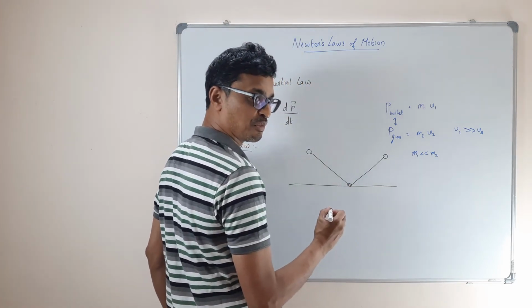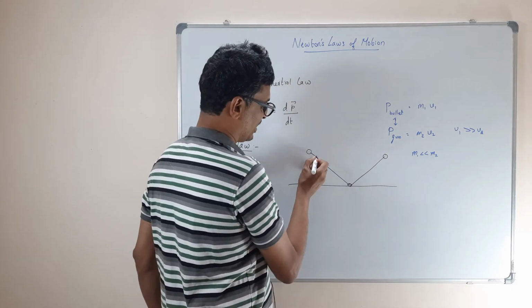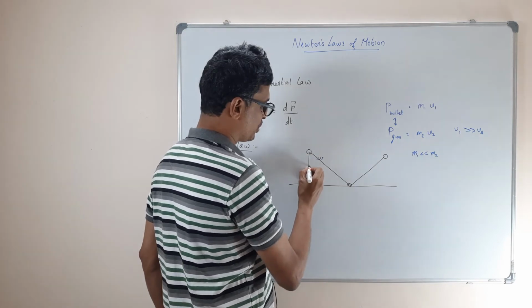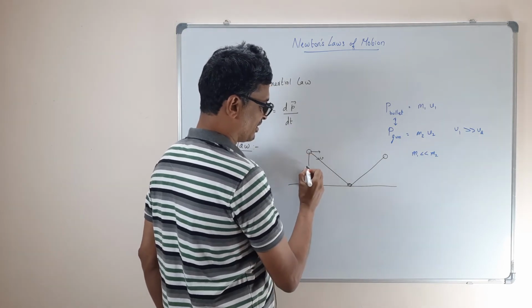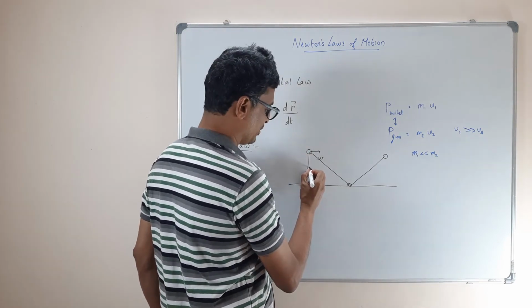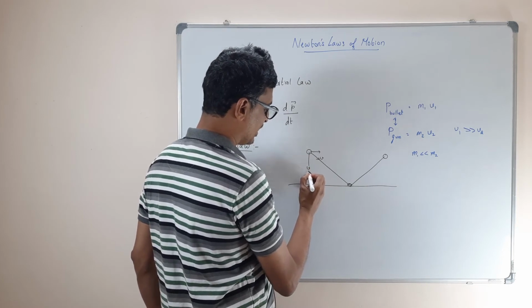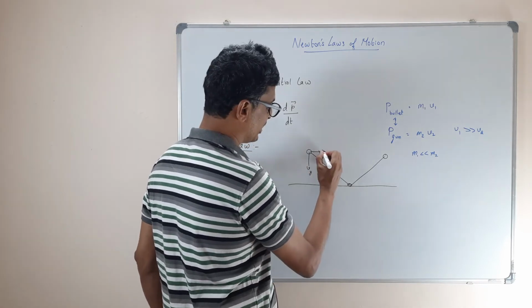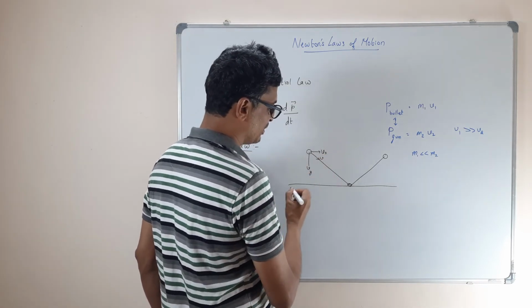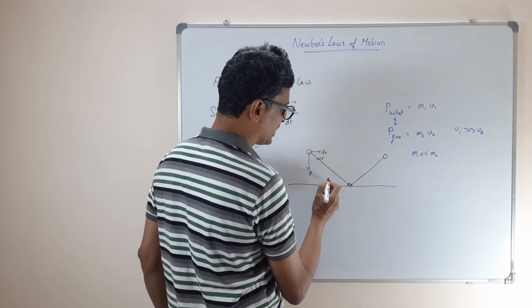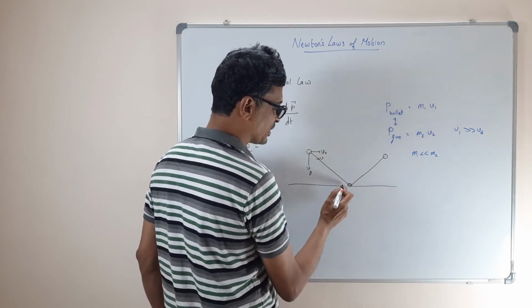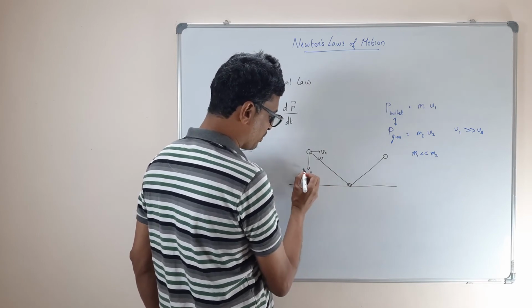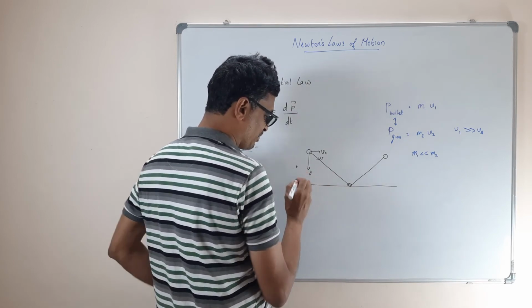Why? There is a velocity you are giving. Momentum. It has two components. Let us call this Vy, and this is Vx. Correct? So now what happened? Is there any change in the Vx? Where is the force acting? The force is exerted by the ground, right? So only this momentum.